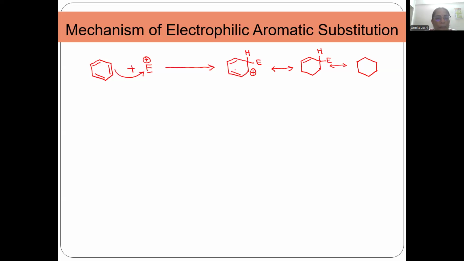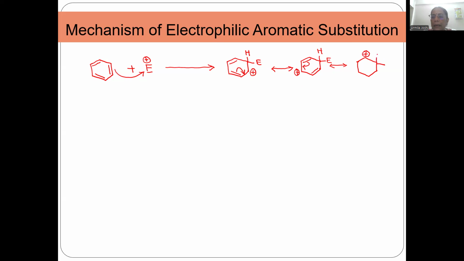Now, there is a positive charge and this positive charge can shift its place by the double bond shifting over here, right? So now the positive charge comes over here. This double bond then can subsequently shift over here and the positive charge can come over here.